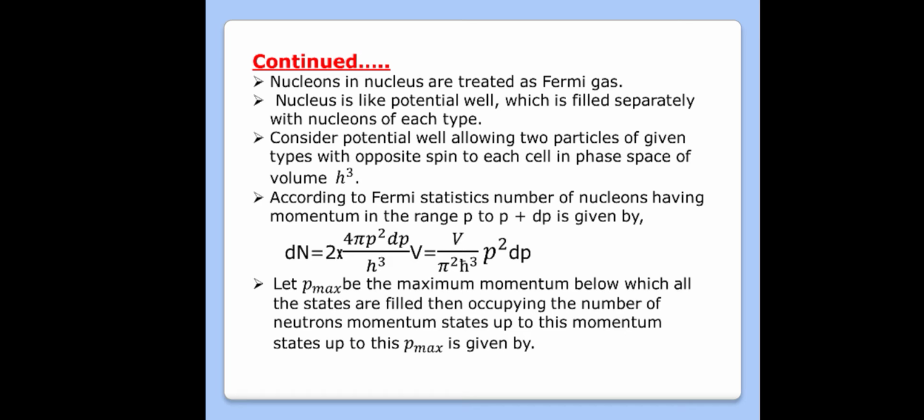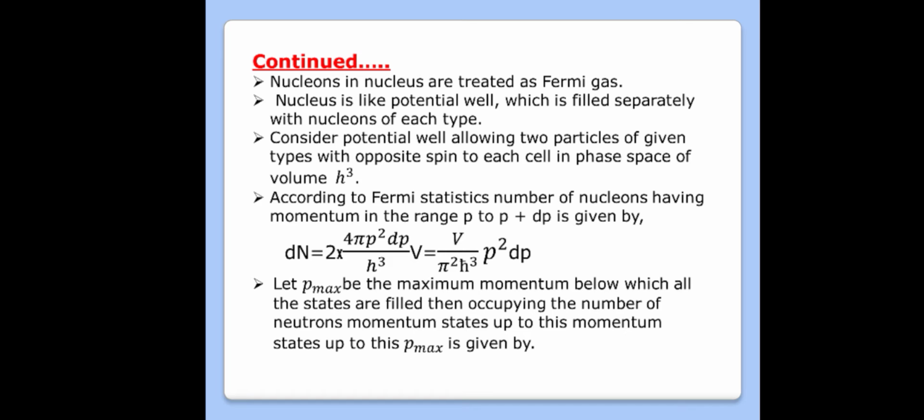Consider a potential well allowing two particles of a given type with opposite spin to each cell in phase space of volume h cube. As I explained above, when we fill two particles in one state, they should have opposite spin, due to the Pauli exclusion principle.